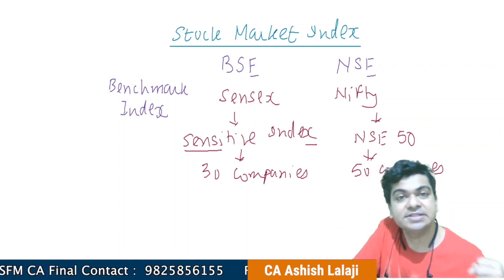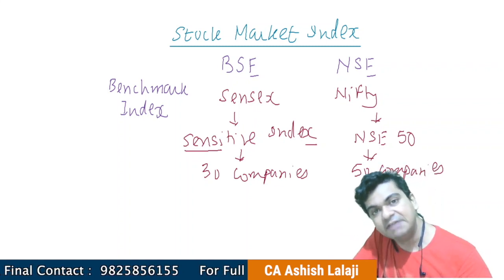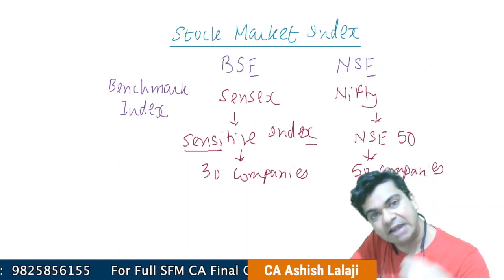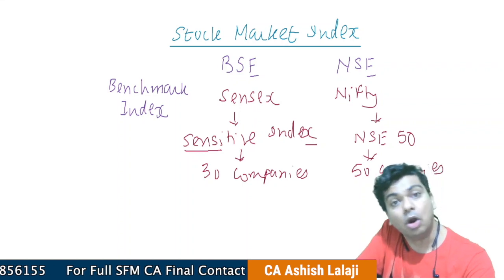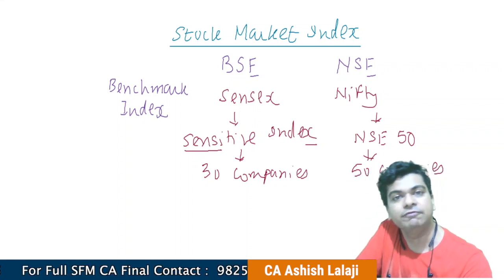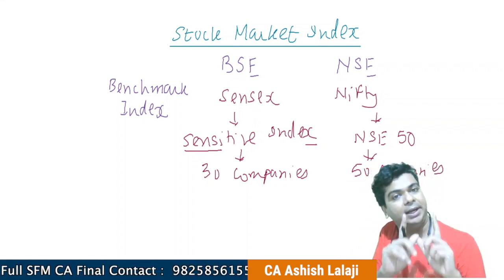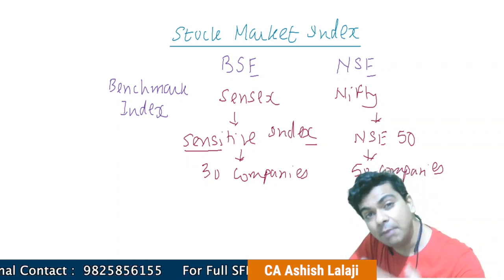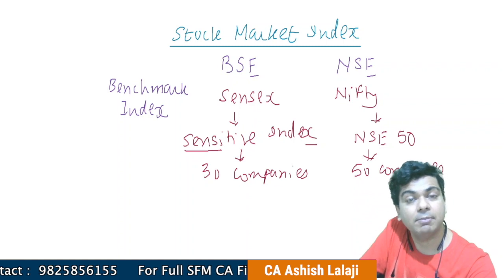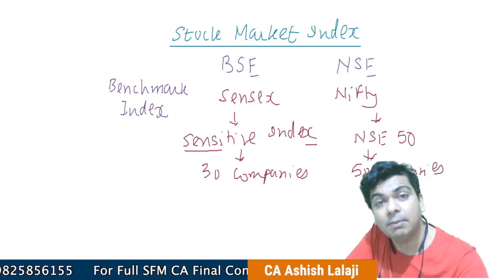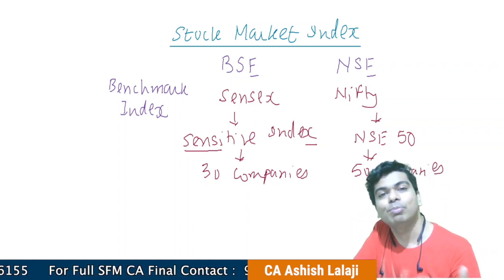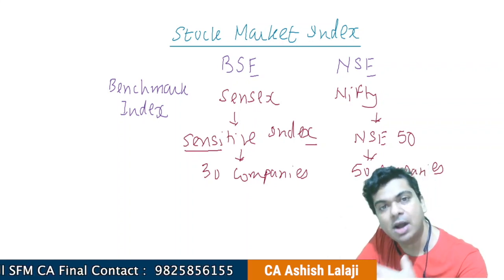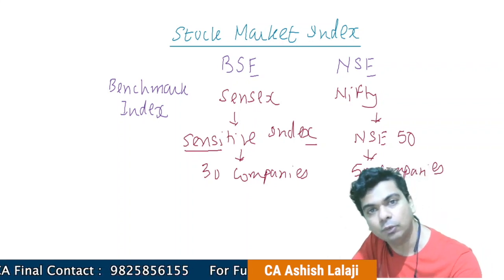If the SENSEX is continuously going down, if the NIFTY is constantly going down, it is an indication that we are expecting the economy not to perform that well in future. I'm continuously using the word future because demand and supply on the share market will depend upon what the future prospects are, right? So the future prospects will decide whether the markets are going up or down.